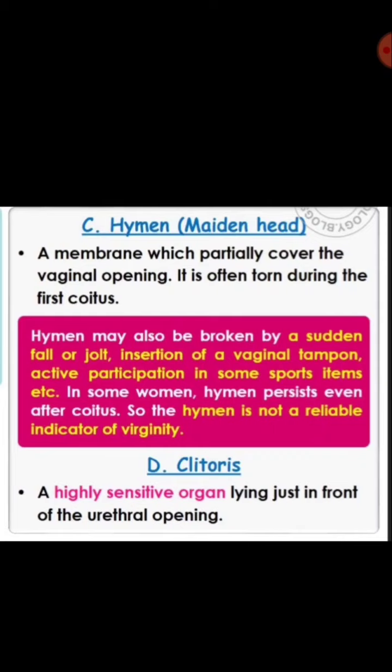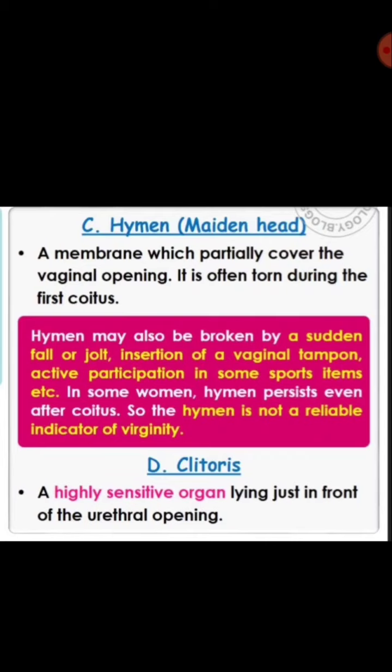In some women the hymen persists even after coitus. So the hymen is not a reliable indicator of virginity. It may break when a woman participates highly in sports, exercise or stretching exercises, so it is not an indication of virginity.